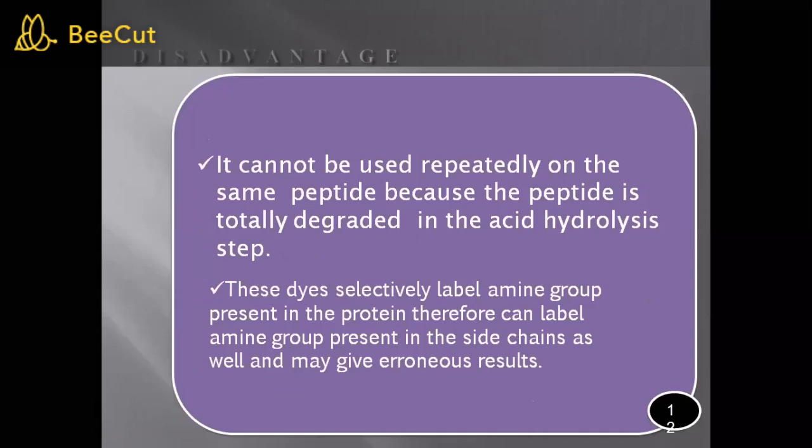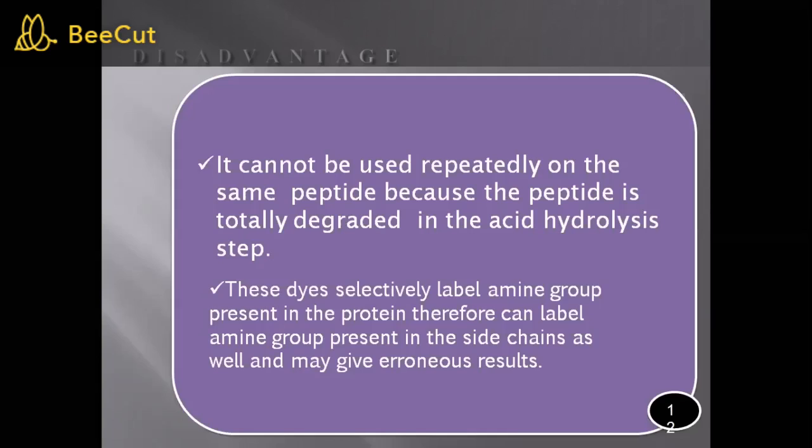Now we will see what are the disadvantages of this Sanger's reagent and dansyl chloride method. First, it cannot be used repeatedly on the same peptide because the peptide is totally degraded in the acid hydrolysis step. We have seen there are two steps involved. First we have to add the Sanger's reagent, and second we have to carry out the acid hydrolysis.